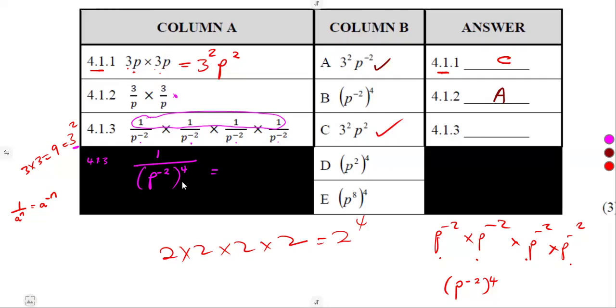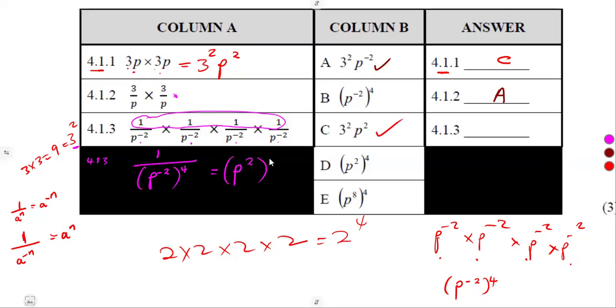So how is that possible? Remember, we said anything that carries a positive will carry a negative. So what if it is already carrying a negative like this? It is already carrying a negative. It will carry a positive, vice versa. Once there is a 1 over, the sign changes, which is on the exponent. So it means this sign on the exponent, the minus, will change to a positive 2.